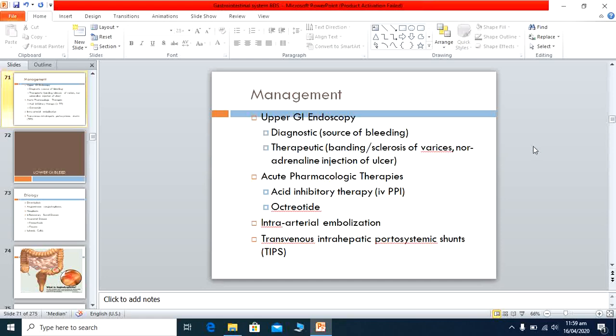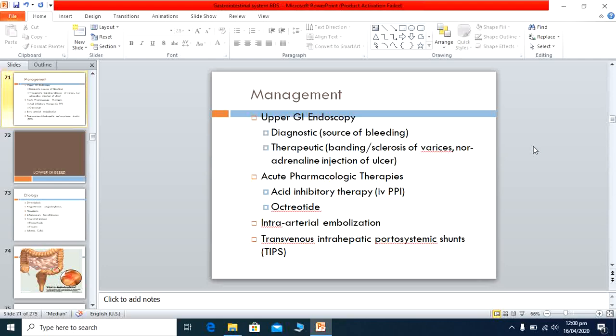The pharmacological therapies are the proton pump inhibitors like omeprazole. Omeprazole is given to reduce the acidity, and octreotide, like Sandostatin, we give the patients to reduce the portal hypertension. Sometimes we give other forms to reduce the portal hypertension, like Novapressin or terlipressin. These are given to reduce the portal hypertension.